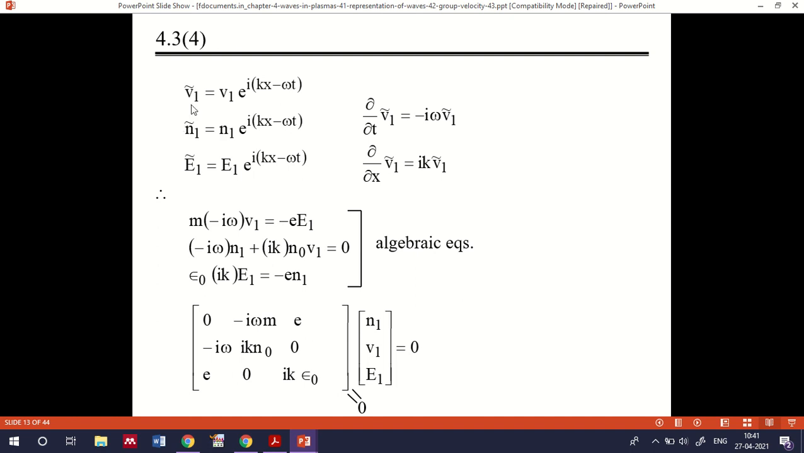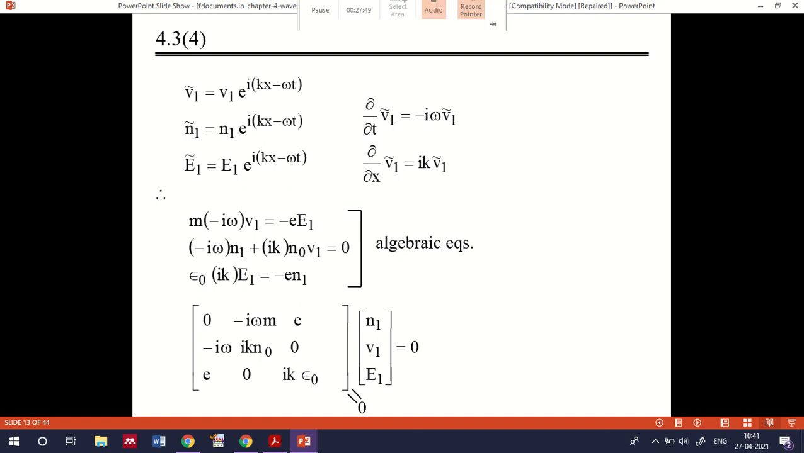So we treat V1 bar, N1 bar and E1 bar as the corresponding disturbance, or the wave that we are giving to the plasma. So we can treat it as V1 bar equal to V1 e raised to i(kx minus omega t), N1 bar equal to N1 e raised to i(kx minus omega t), E1 bar equal to E1 e raised to i(kx minus omega t). And if you take dou V1 bar by dou t, V1 bar is V1 e raised to i(kx minus omega t).